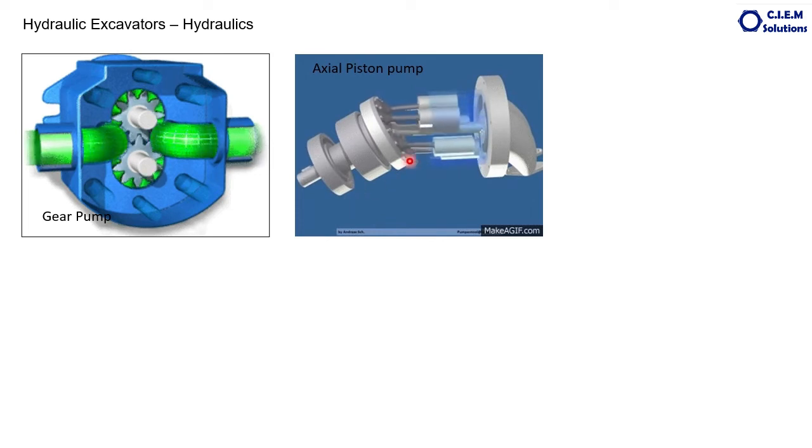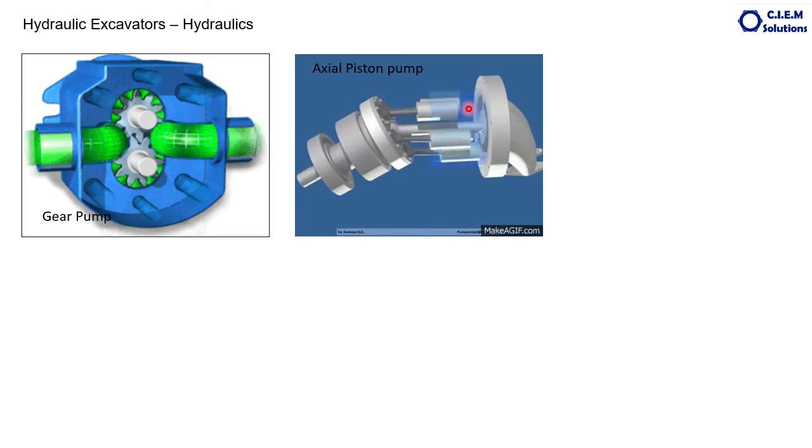This is how the pump animation looks. It will have multiple pistons located in a radial block. When one side of this block is moving, the pistons will be moving in these barrels to and fro. So when they move backward, a vacuum is created and oil is drawn in.